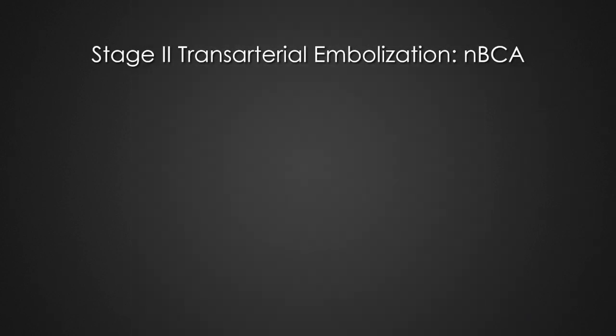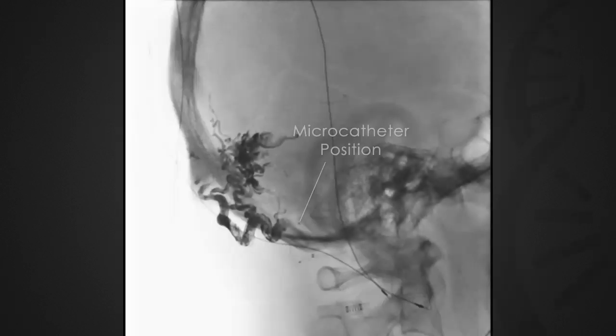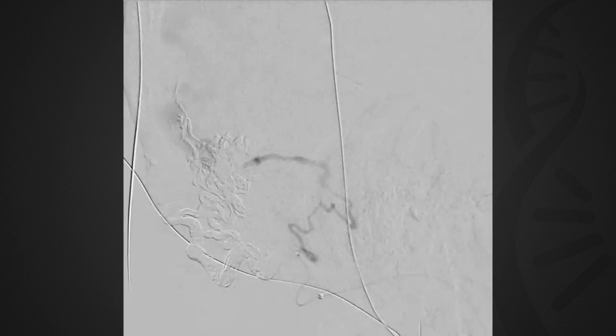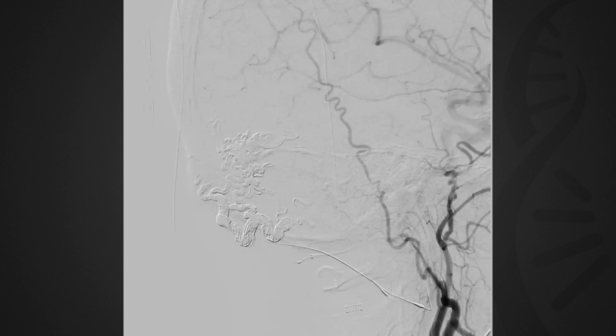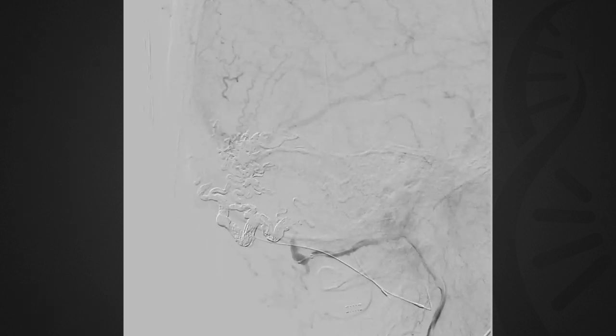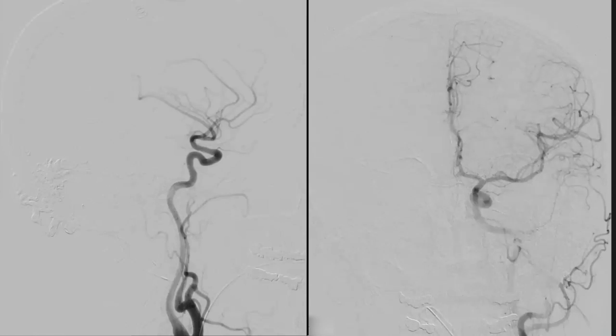Given the findings of the superselective angiogram, we thought that the likelihood of Onyx being able to penetrate into the fistula with such a proximal catheter position was low. On the other hand, we felt that these same factors made the use of NBCA as a liquid embolic agent ideal in this situation. We used a 2-to-1 mixture of Ethiodol to NBCA and concomitantly pushed D5 water through our intermediate catheter to allow for the NBCA to push out more distally. A control angiography run following embolization with NBCA demonstrated complete obliteration of the complex malignant fistula with restoration of normal cortical venous drainage.